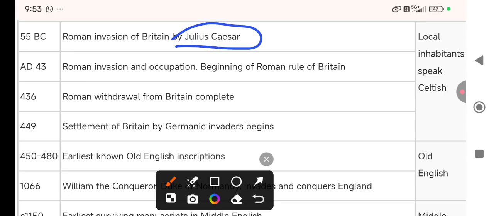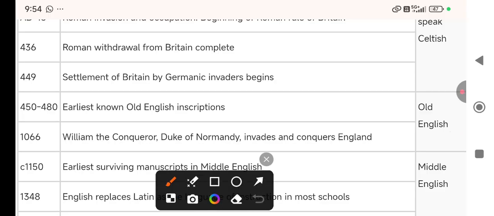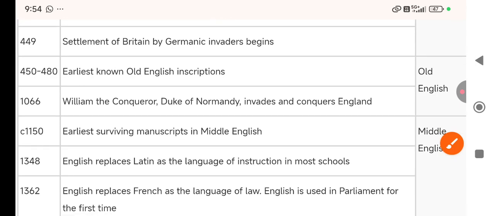And then Roman invasion and occupation, beginning of Roman rule in Britain, so the Romans came and invaded Britain, then the Roman withdrawal from Britain was complete.